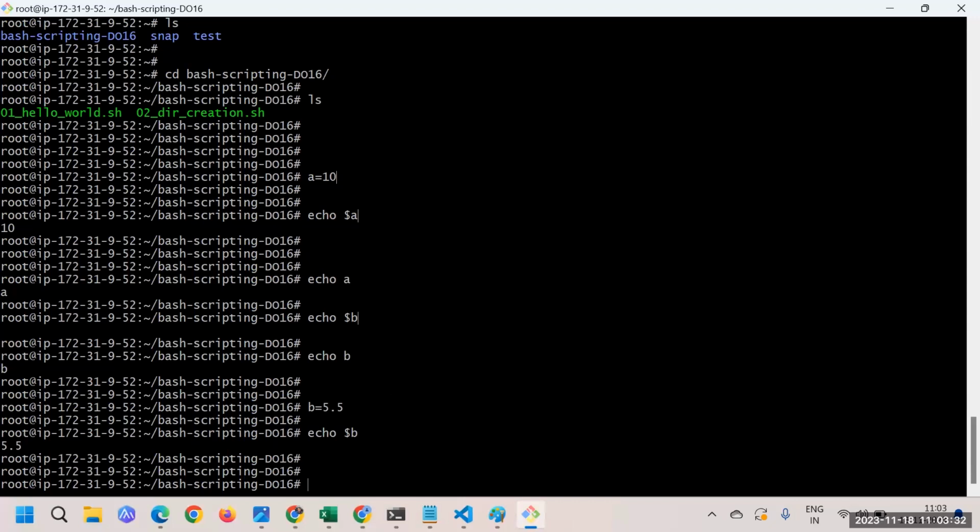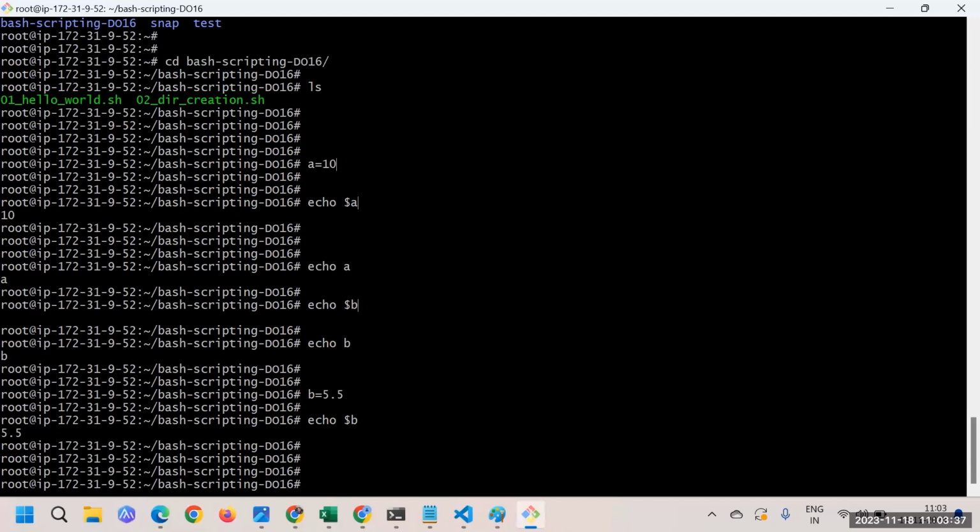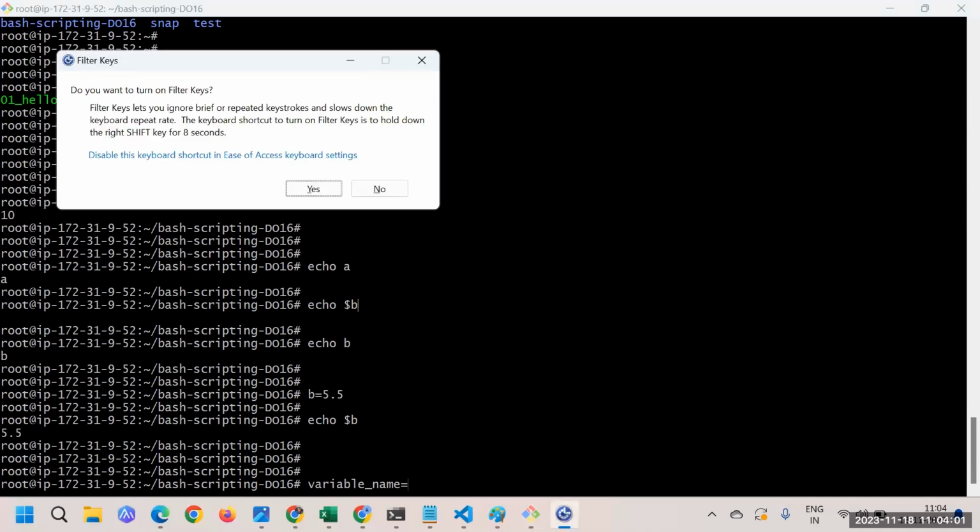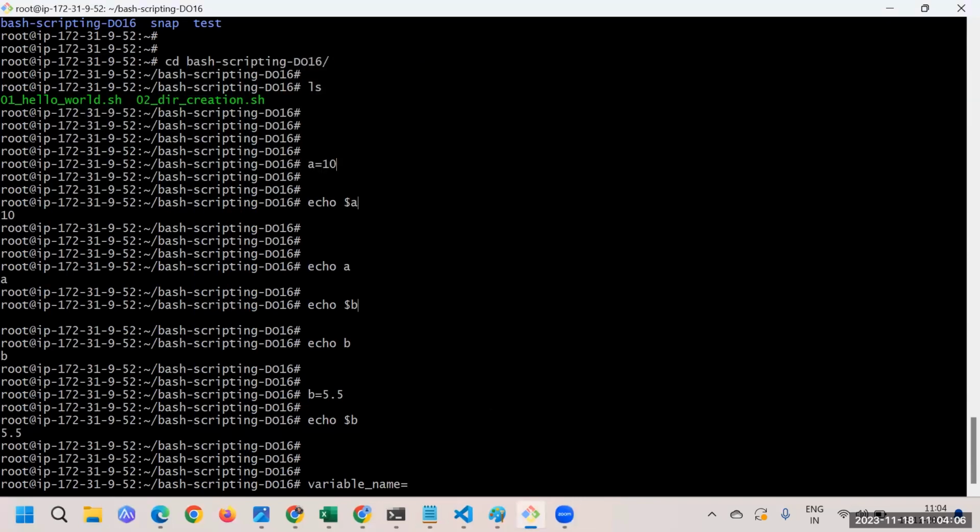And this is not just for integer or float. You can apply this for strings also. Now, how can you apply this for a string? Let's say I'm declaring a variable, variable name is equal to, and a string we need to pass via double quotes.